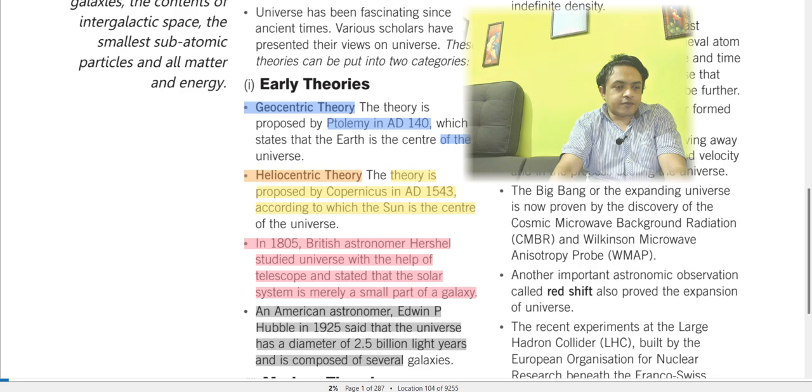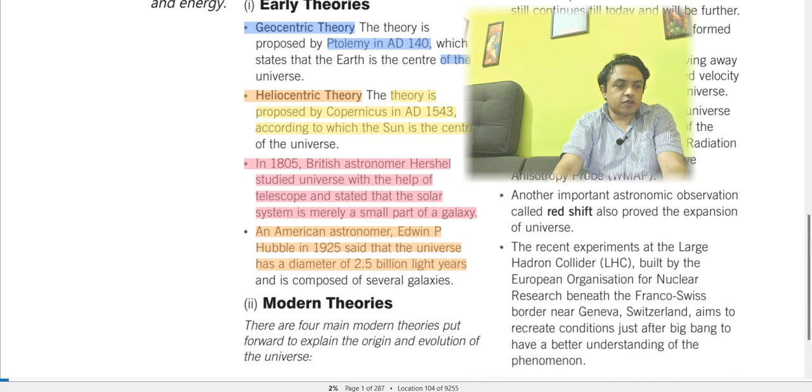Now, the American astronomer Edwin P. Hubble in 1925 said that the universe has a diameter of 2.5 billion light years and is composed of several galaxies. That is the total diameter of the universe, 2.5 billion light years, as mentioned by Edwin P. Hubble in 1925, an American astronomer, right?